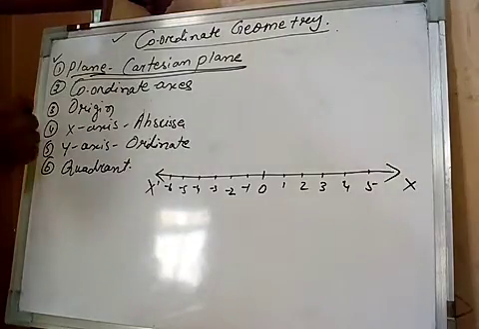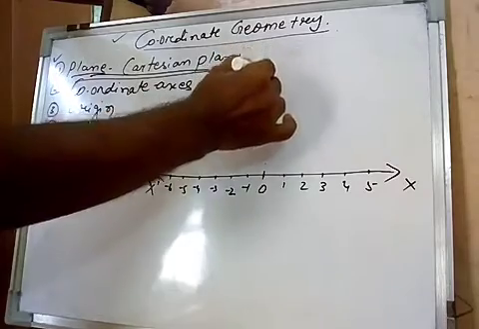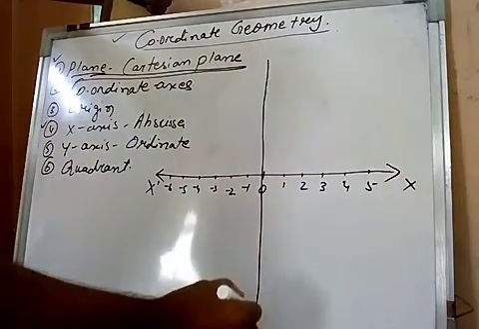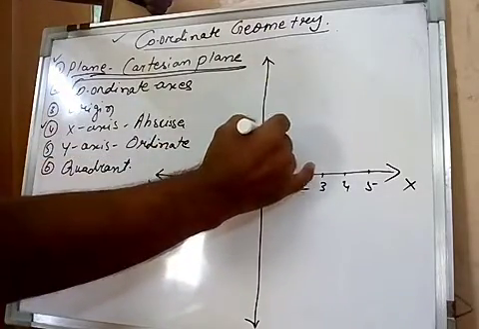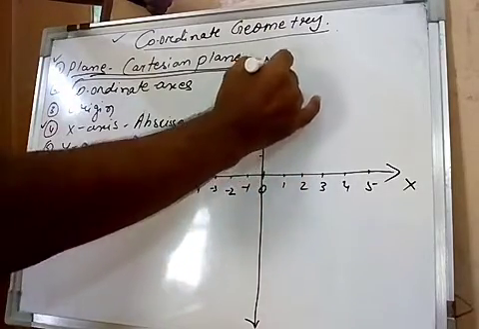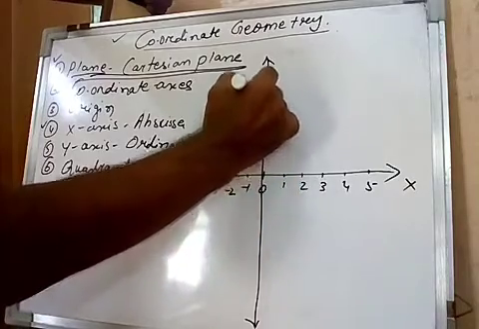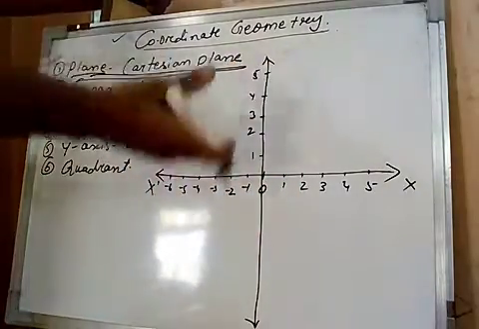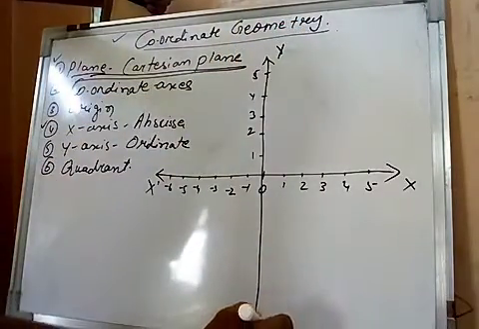This one is the x-axis. Now the y-axis: from 0, all the positive integers 1, 2, 3, 4, 5 on the upper side. This is a vertical line. This one is y, this one is y dash or y prime.